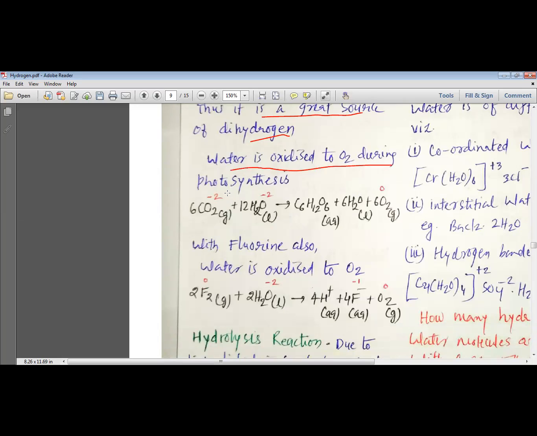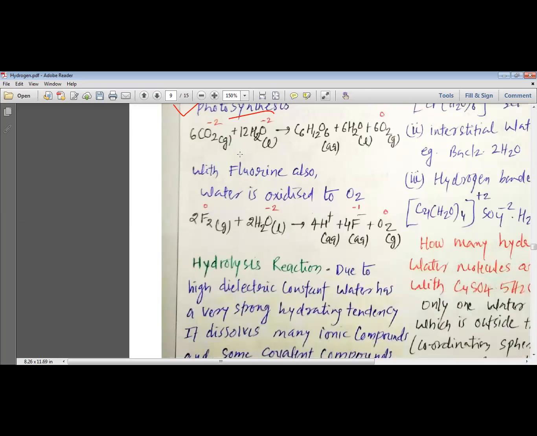Water is oxidized to oxygen during the process of photosynthesis. You can see here that water reacts with carbon dioxide and turns into oxygen. Here, the oxygen which was in the -2 oxidation state turns to the 0 oxidation state, and thus we can say that water has been oxidized to oxygen. With fluorine also, water is oxidized to O2. When water reacts with fluorine, it produces oxygen gas, and that is how water is oxidized to O2.